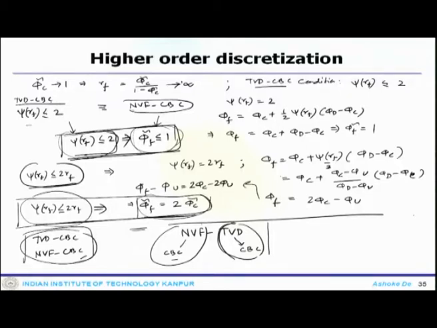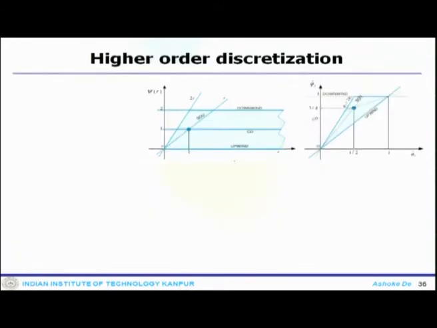Based on this condition, one can see that the TVD CBC and the modified NVF CBC would look as we see in this picture. This side is the psi-r diagram, which is my TVD CBC, and this side is the NVF diagram, which also shows the NVF CBC.